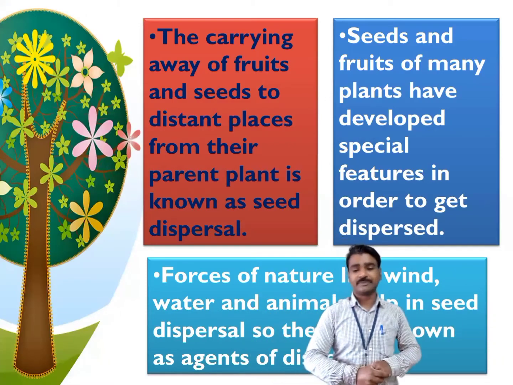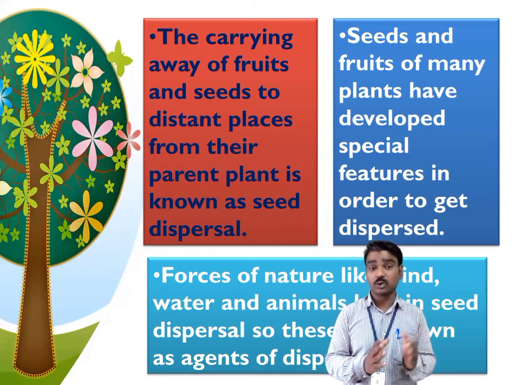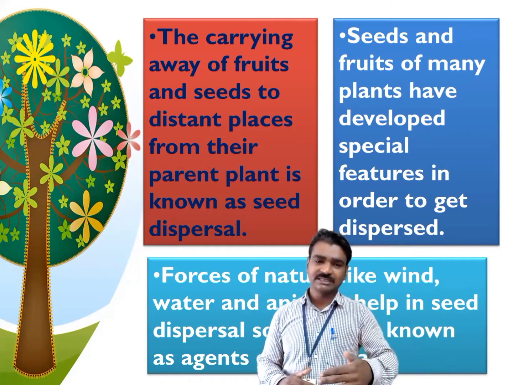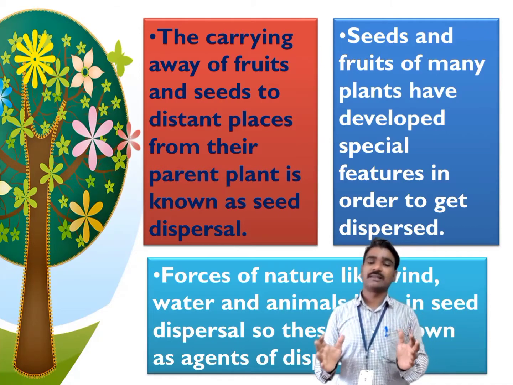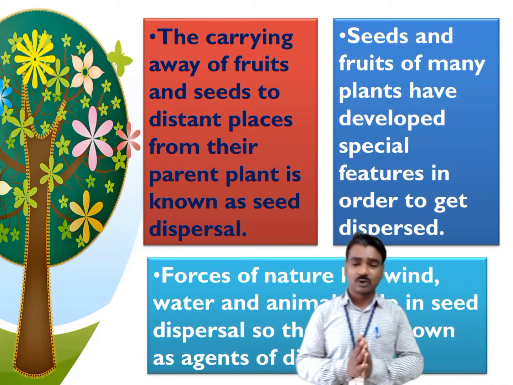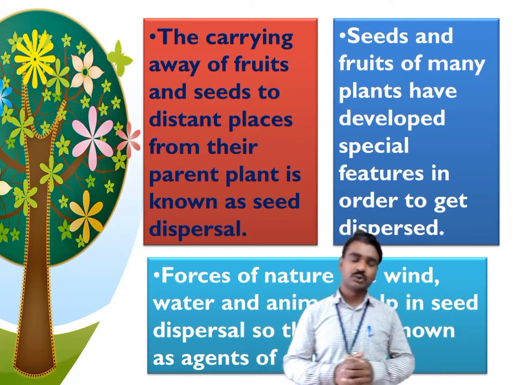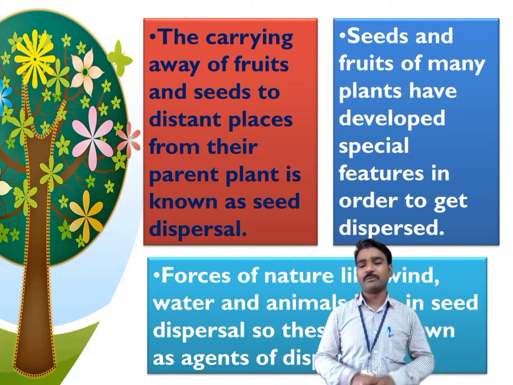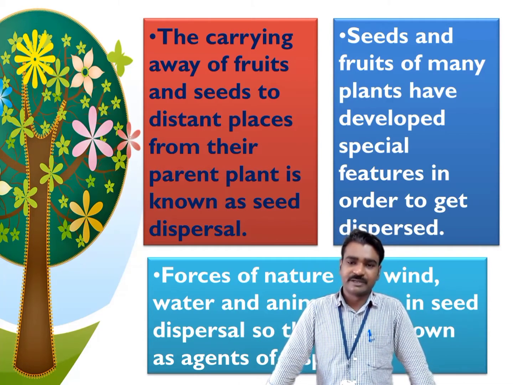So what is seed dispersal? The carrying away of fruits and seeds to distant places. Distant places means far away from their parent plant. This is called seed dispersal. What is seed dispersal? The carrying away of fruits and seeds to distant places away from their parent plant. This is called seed dispersal.